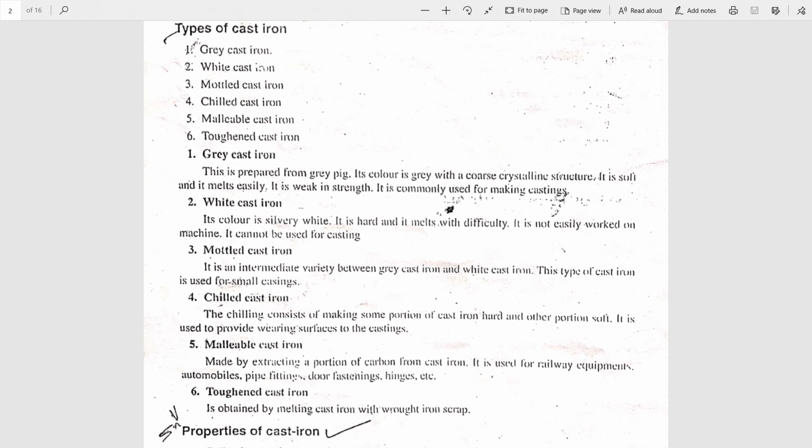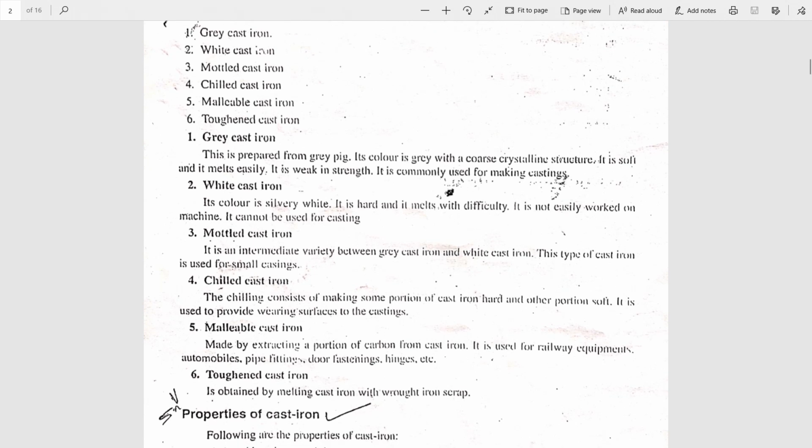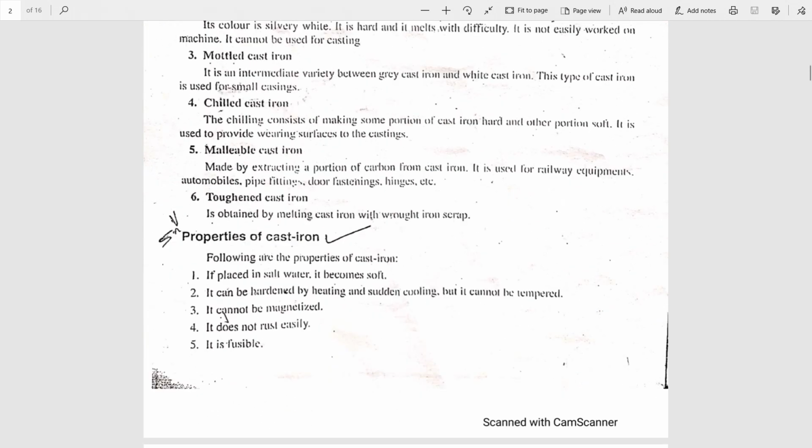Next type is malleable cast iron. It is prepared from cast iron and is used for railway equipment, automobiles, etc. Last one is toughened cast iron. It is prepared by melting the cast iron with wrought iron waste products. So these are the 6 different types of cast iron. If asked, you may only list grey, white, mottled, chilled, malleable and toughened cast iron. Directly we'll start with a very important topic, properties of cast iron.